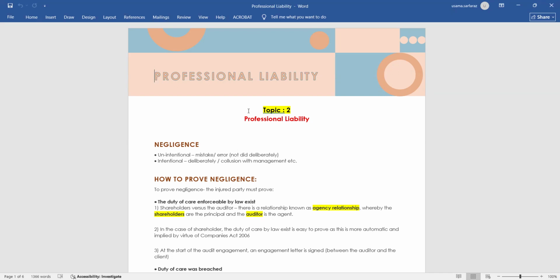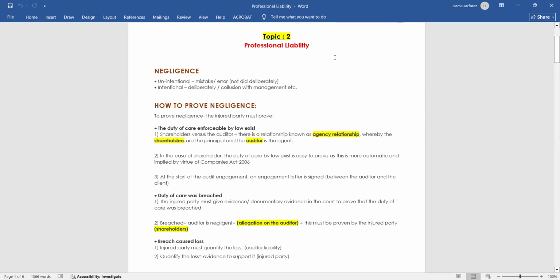So if the audit report is issued without changing or affecting the opinion, and the users of the financial statements rely on such report, it will result in auditor's liability. Now we will see the content of professional liability. Negligence. There are two types of auditor's liability.